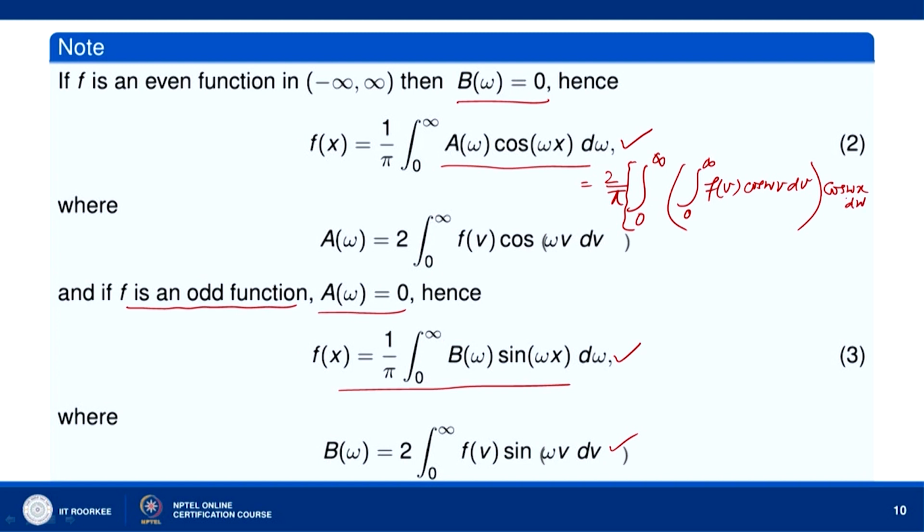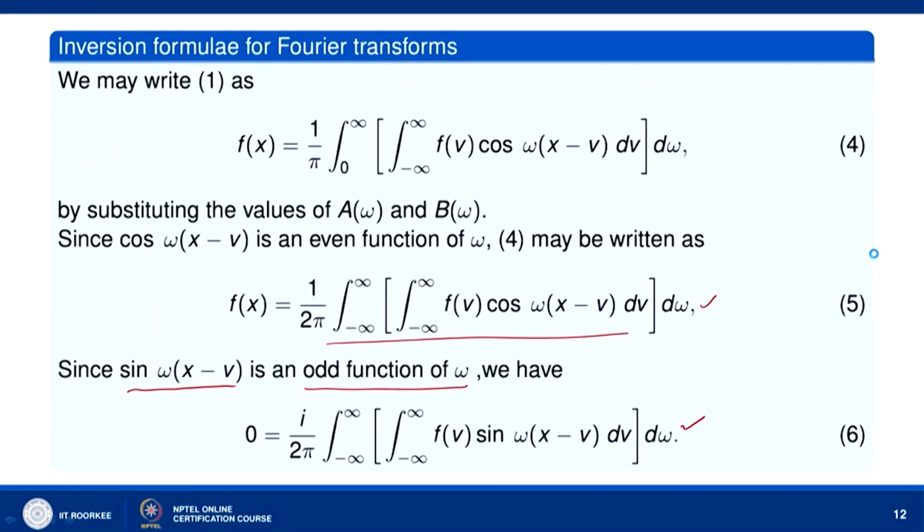So, this can be written as 2 over pi, with two integrals from 0 to infinity, f(b) cos omega b cos omega x db d omega. Now, let us see how we define Fourier sine and cosine transforms.